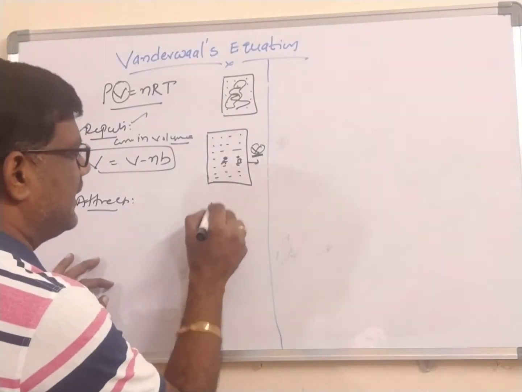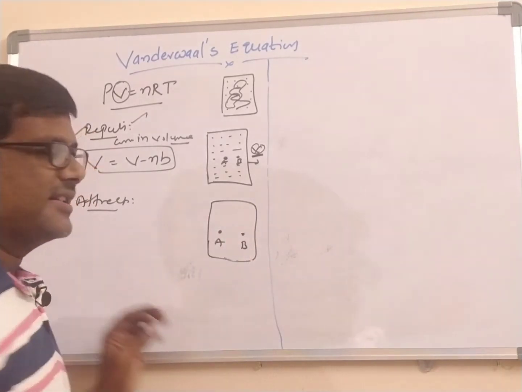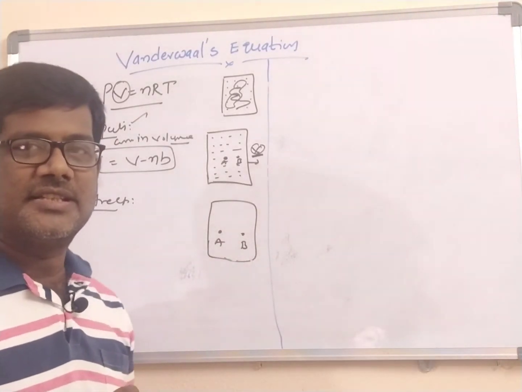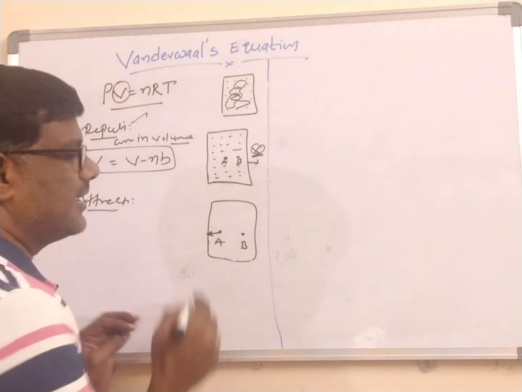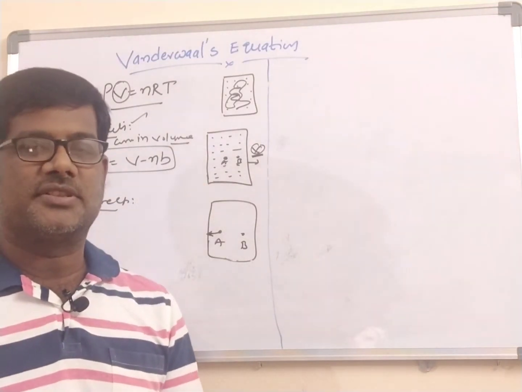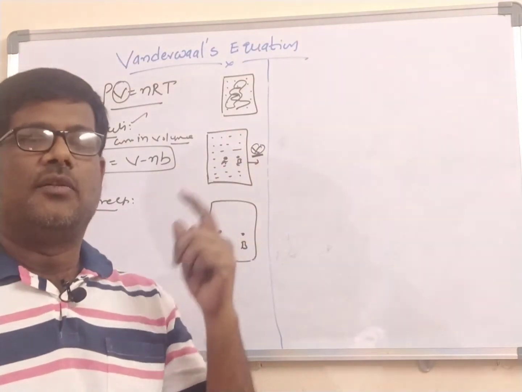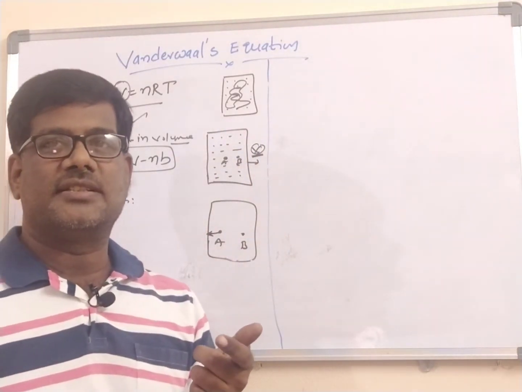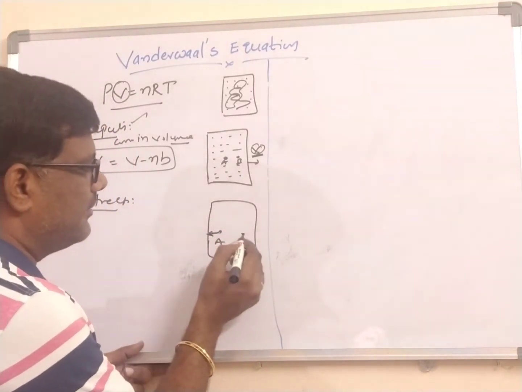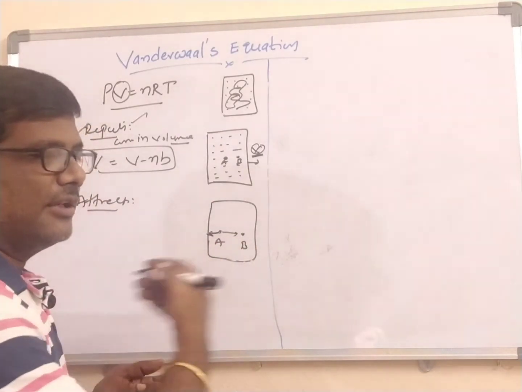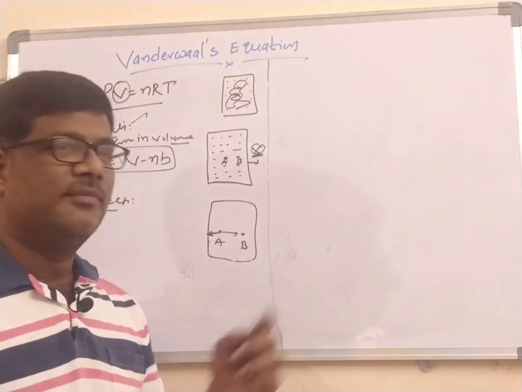Then, whenever you consider the attractive forces, what happens? Let us take the same gas molecules, A molecule and B molecule. Now I am considering the attractive forces. Look here. The A particle moves towards the walls and collides with the walls, and pressure is produced. How is the pressure produced? The gas molecules randomly move in all directions, collide with each other and with the walls of the container. Whenever they collide with the walls, pressure is produced. So here also the A molecule is moving towards the walls. Immediately the B molecule drags the A molecule towards the B side because attraction is there. The B molecule attracts the A molecule towards B.